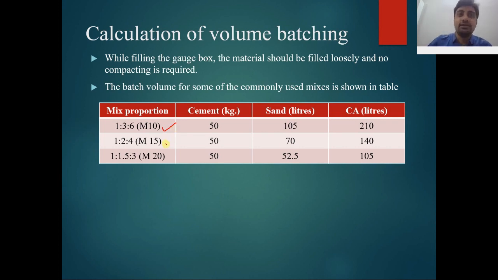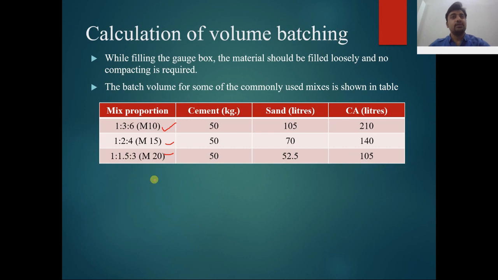What is M15? You will get a minimum compressive strength of 15 Newton per mm square. And M20, you will get a minimum of 20 Newton per mm square at the end of 28 days.